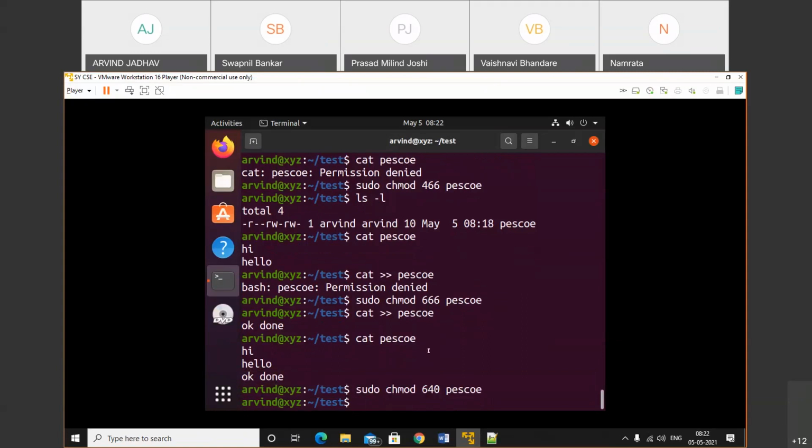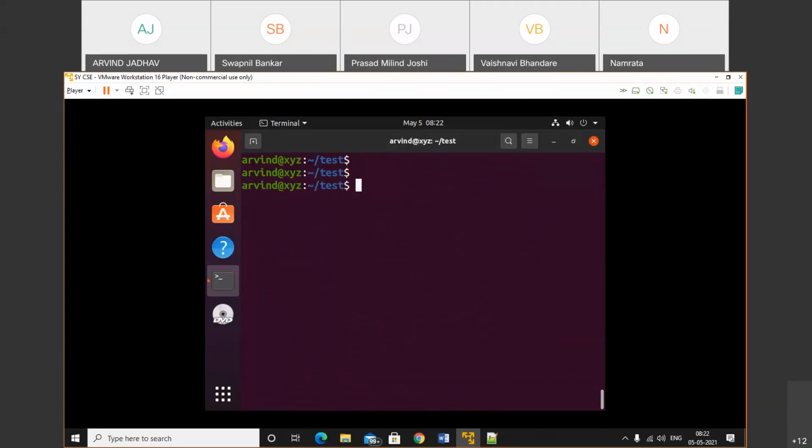So let's log in as another user and try to access that file. Sudo su, the other user is sycsc, and now we all know that others do not have permission to access the file. See, another person cannot access your file.